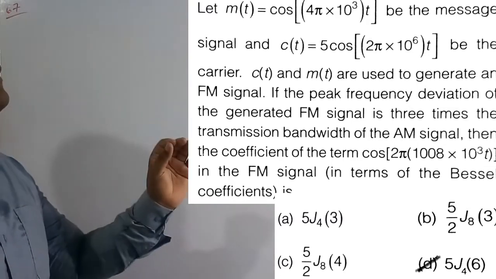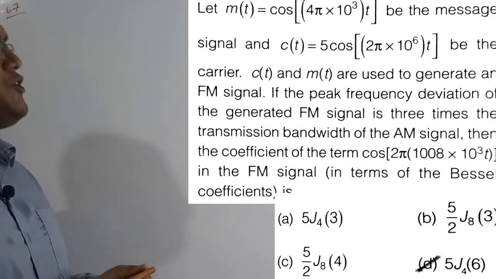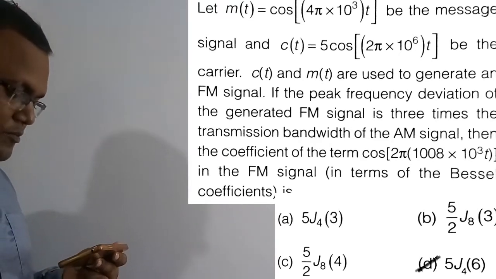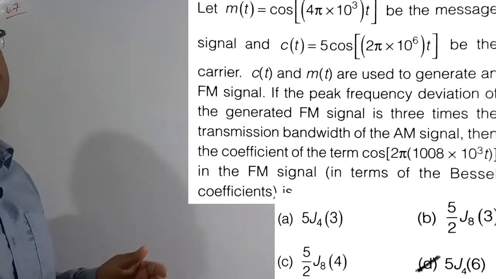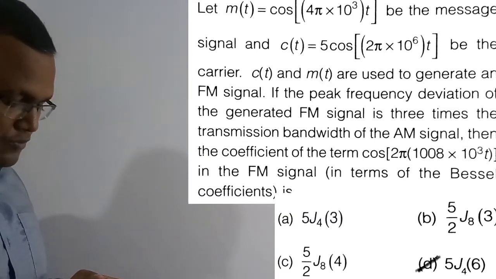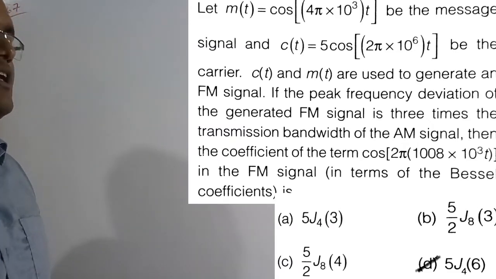Then we need to figure out the coefficient of the term cos 2 pi into 1008 into 10 to the power of 3t. That coefficient value we need to figure out in terms of Bessel functions. So out of the 4 options, option D is the correct solution of this question. So let's solve this numerical.